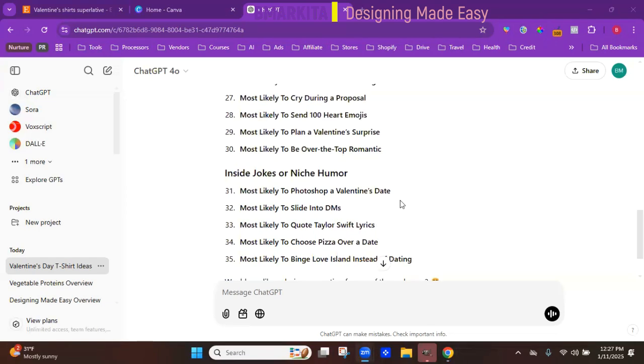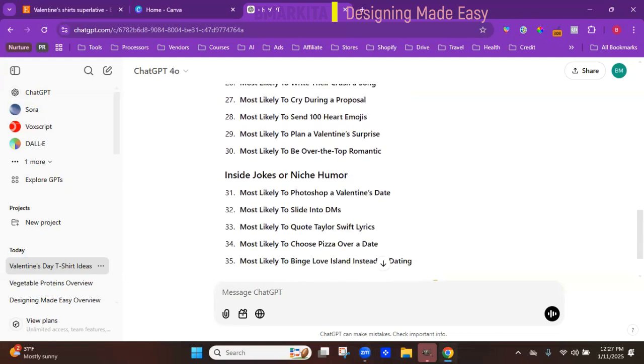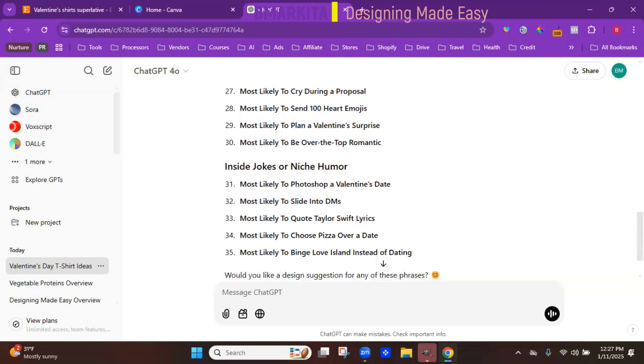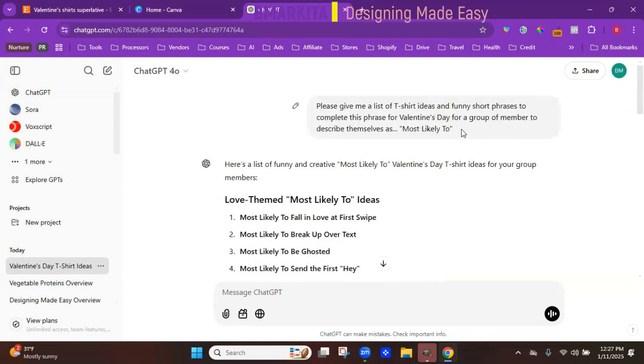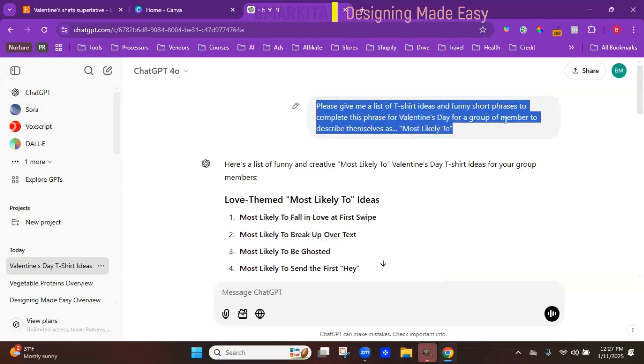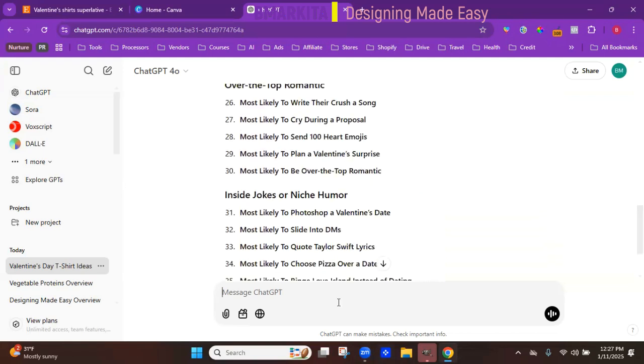So with ChatGPT, it asks for a certain number of outputs. So right now we have the 35. So let's say we wanted 50 instead. So we're going to go up here. I'm just going to copy what I said before, then scroll down and paste.